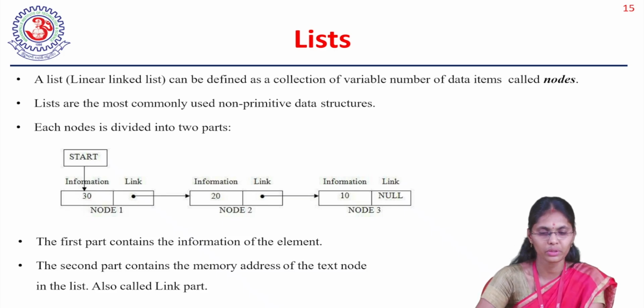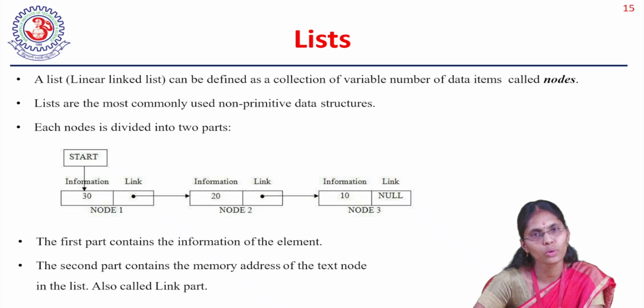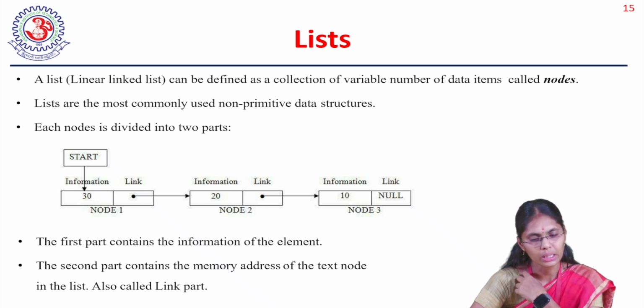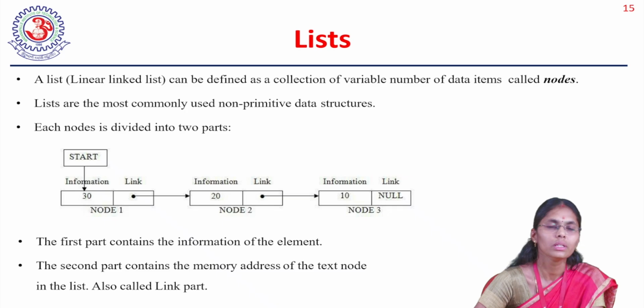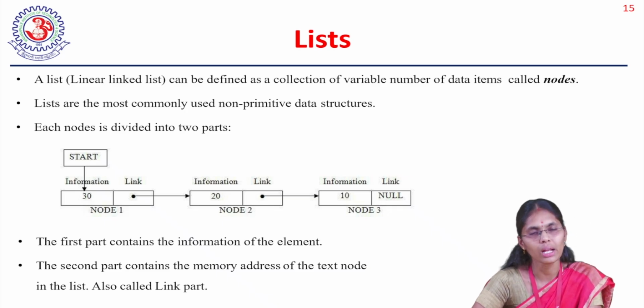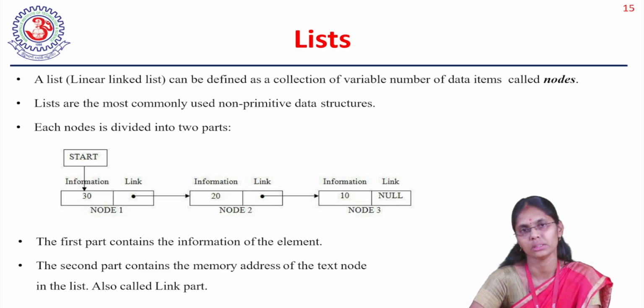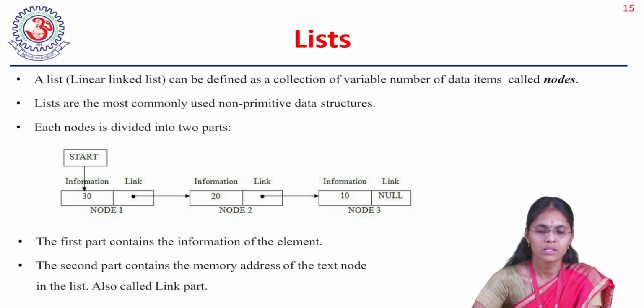So here you can see it. Here I have the node 30, and node 30 should be connected to node 20. How can I give the connection between 30 and 20? I am giving one pointer variable. With that pointer variable, the first node gets connected to the second node. Similarly, I want to connect the third node, so the second node's link is connected to the third node. Likewise, it will have a series of elements together. That is called a linked list. So each node is connected to the next node to form a series of information together.